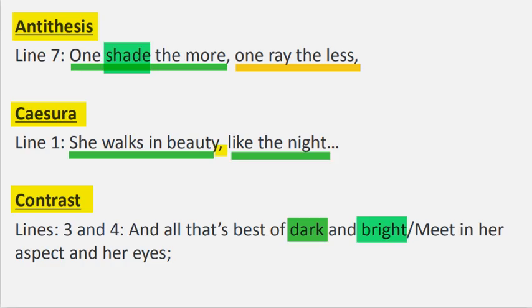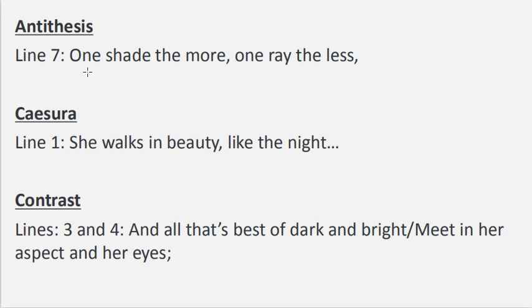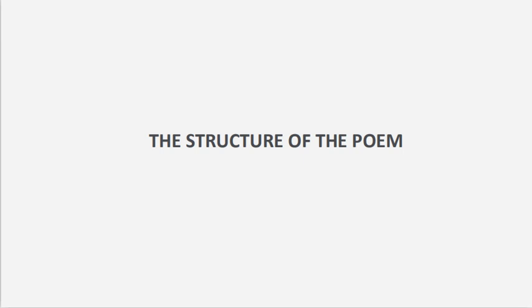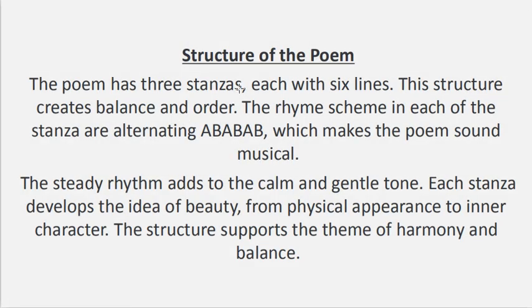Okay, let's move to the structure of the poem. The poem has 3 stanzas, each with 6 lines, and that's the sestet. Remember, we talked about sestet at the beginning of this video. This structure creates balance and order.